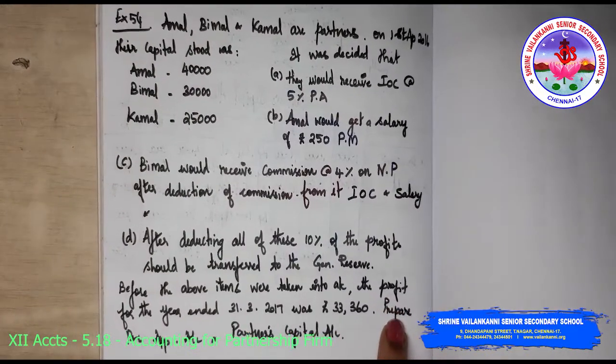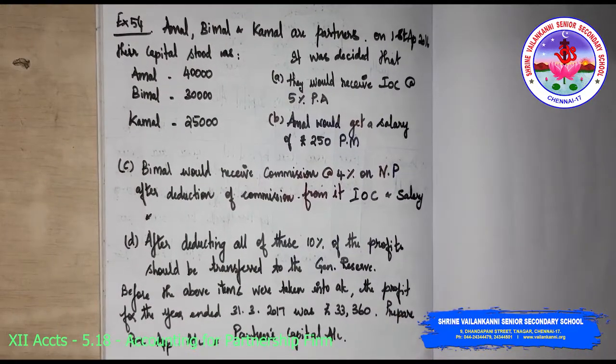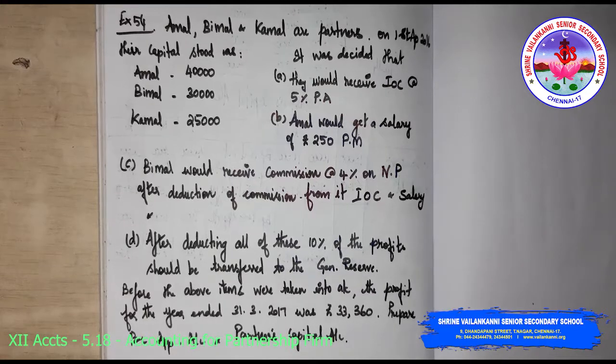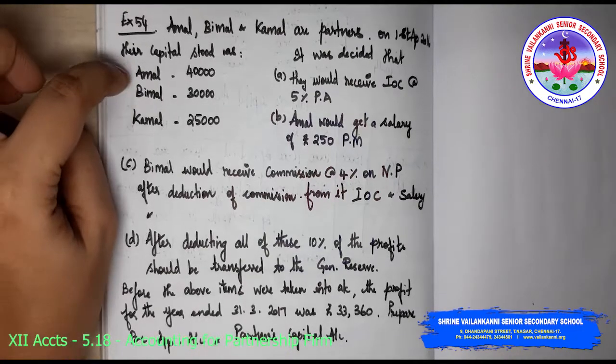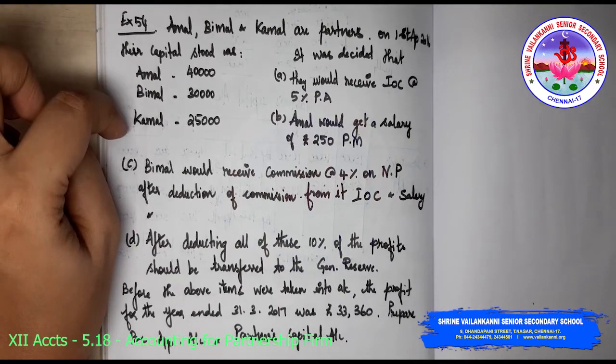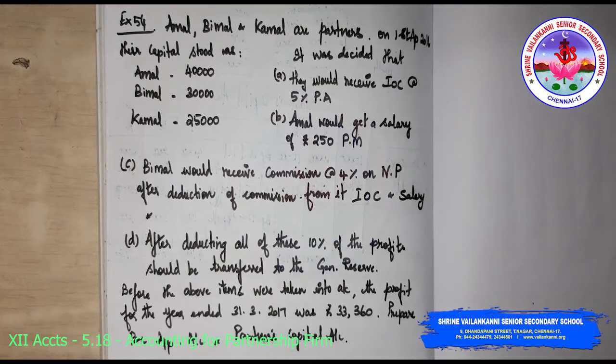Amal, Bimal and Kamal are partners on 1st April 2016. Their capital stood as Amal 40,000, Bimal 30,000 and Kamal 25,000. It was decided that they would receive interest on capital at 5% per annum.